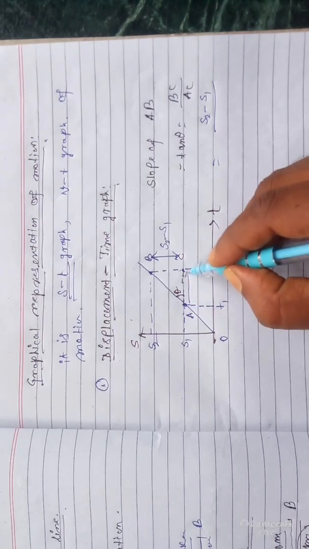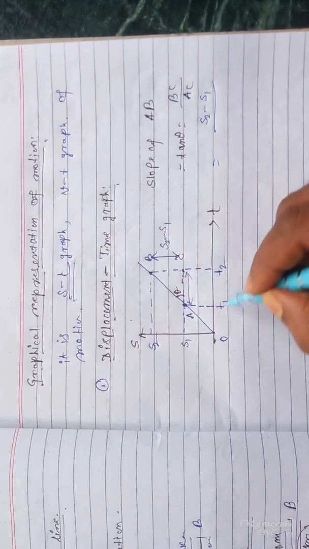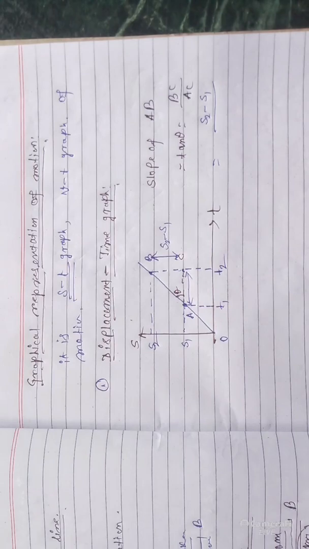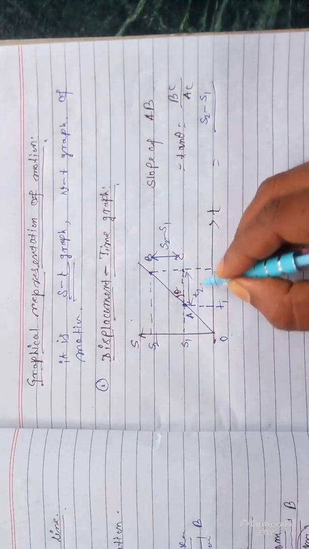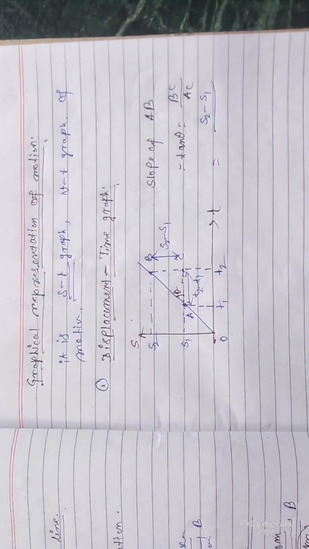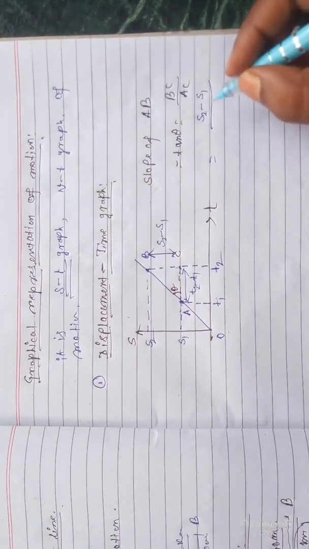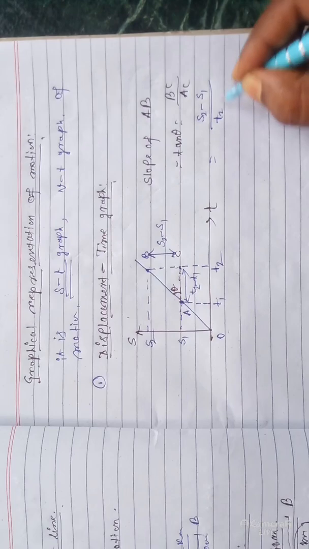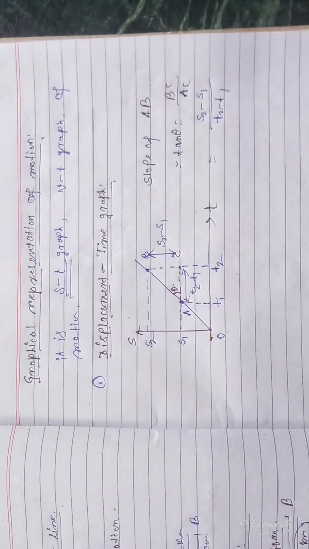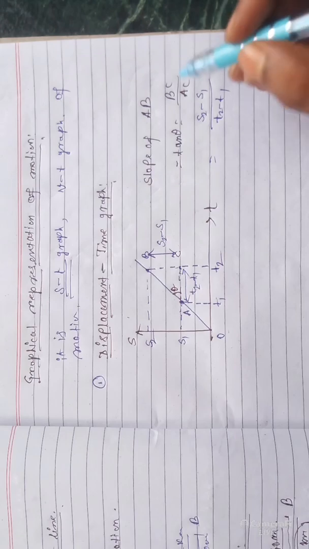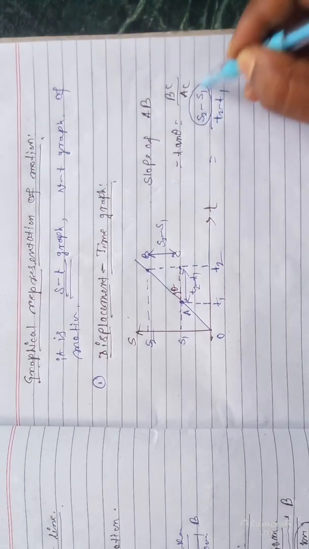The time interval for C is greater, that is T2, and the time interval of A is T1. So let this be 10 seconds, this be 5 seconds. So what is the interval? 10 minus 5. Similarly, the interval of this one is T2 minus T1. So AC is equal to T2 minus T1. Clear?